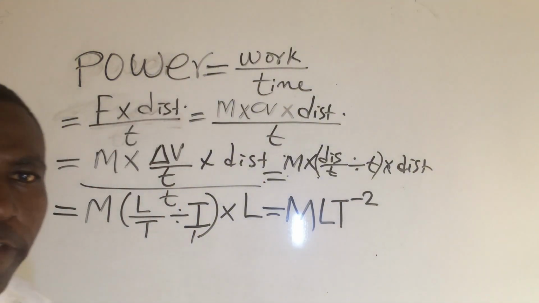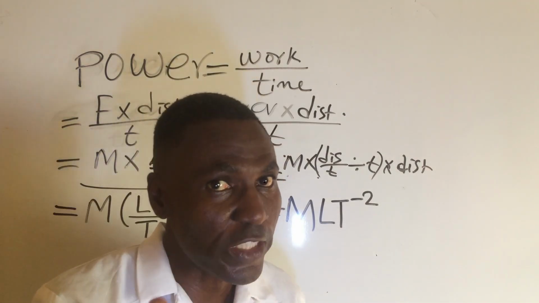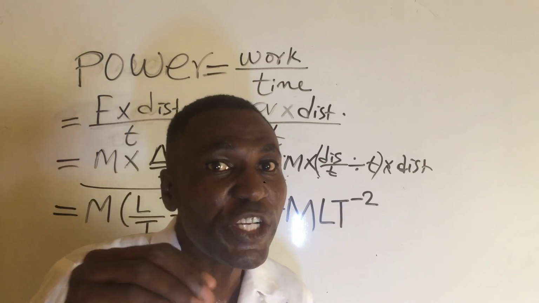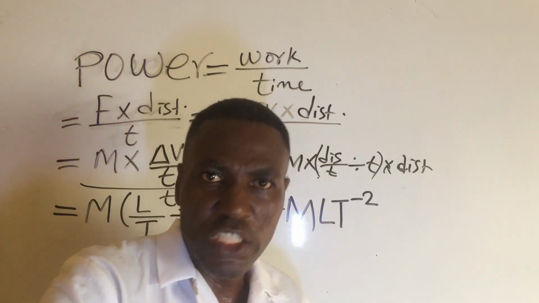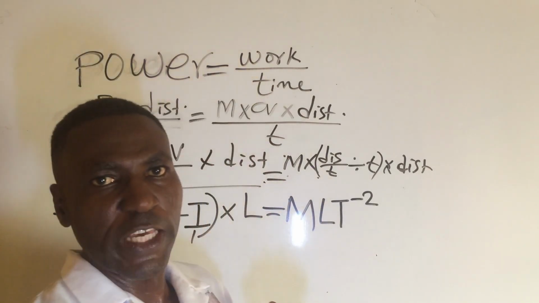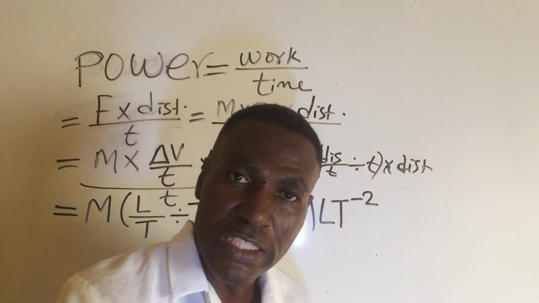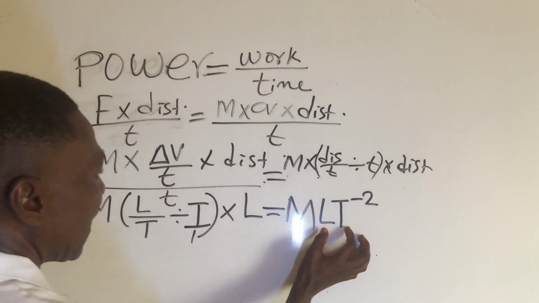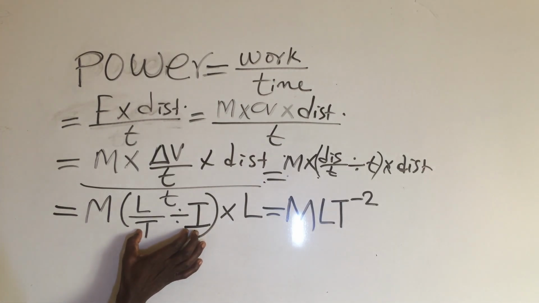Please check, I have treated separately how to calculate the dimension of velocity, and also the dimension of force, and also the dimension of acceleration. So you will see the videos on this channel, okay? So don't be confused here. What you just do is to go back and check how it is done singly. Then this one is for acceleration, okay?